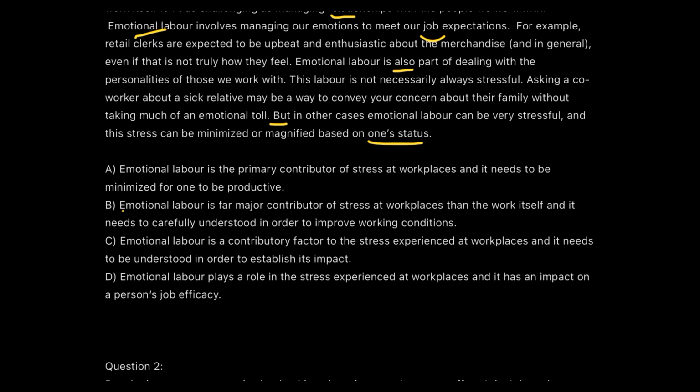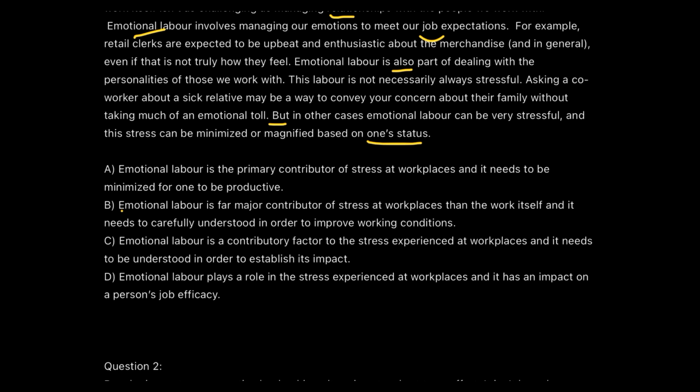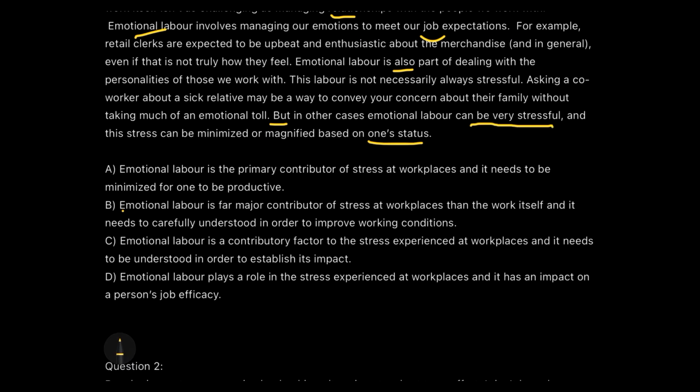Emotional labor is the primary contributor of stress. Did we actually mention it to be the primary contributor? Not really. We were saying that work in itself is challenging, but in some cases even the emotional labor can be stressful. Look at the last line carefully, guys. Can be stressful, not is stressful or is the primary contributor or major contributor of stress. So two words in option A and option B, primary contributor and major contributor, help me to eliminate these two options. Look at the skill being used. Just by using a single word, I am eliminating this out.